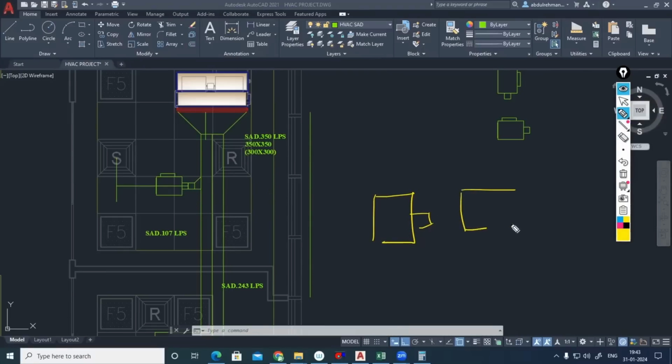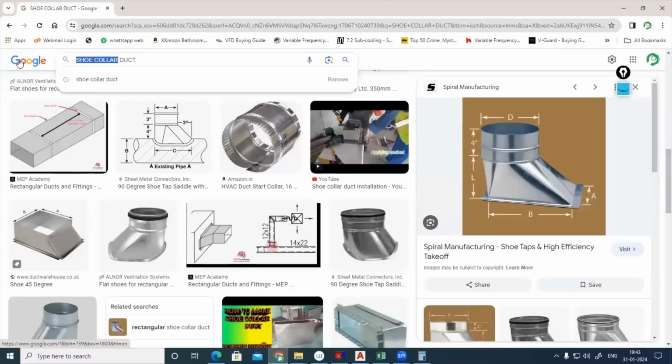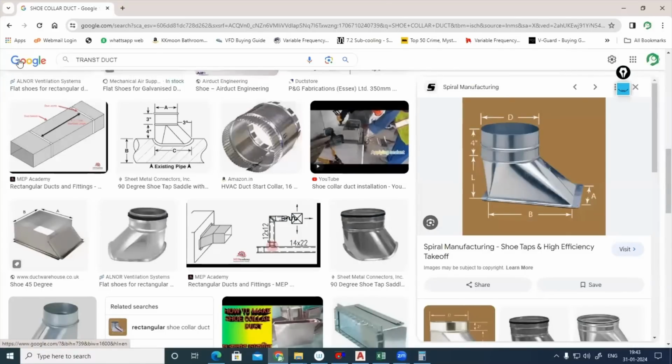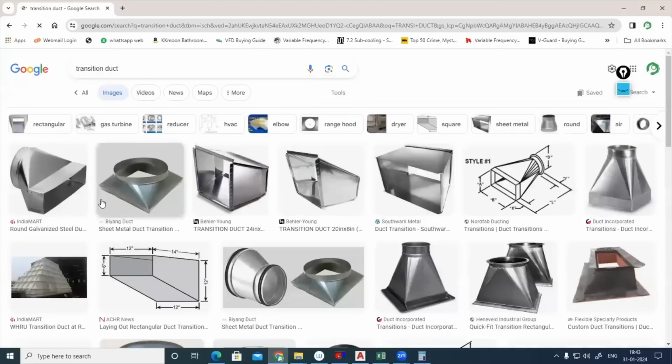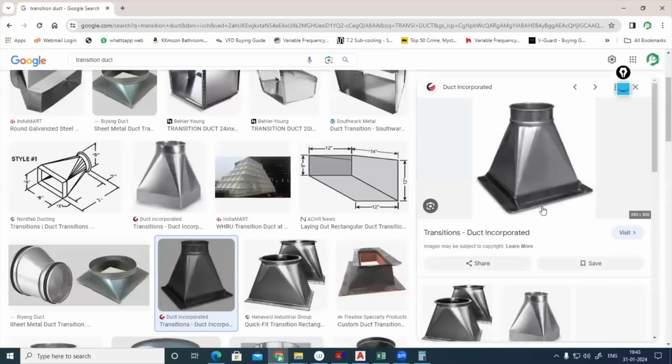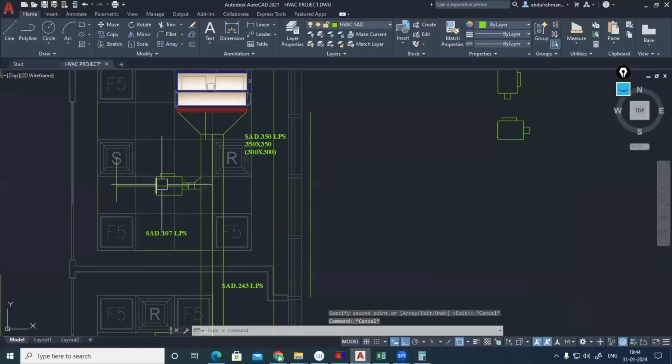If you are connecting a rectangle to the VAV, this is the VAV inlet and this is my rectangle duct. When you are connecting it, a taper section will come like this. Like that, we should highlight it. Actually, it's a transition piece, which means from rectangle to round, the shape will be changing. It's a transition duct only. From a rectangle duct also, we can connect it, but you should use a transition duct there. From rectangle to round you can use a transition as well. Okay, so I have connected my VAV.